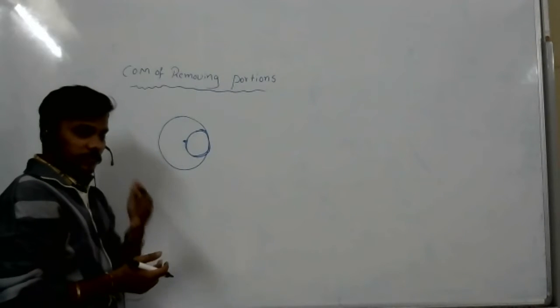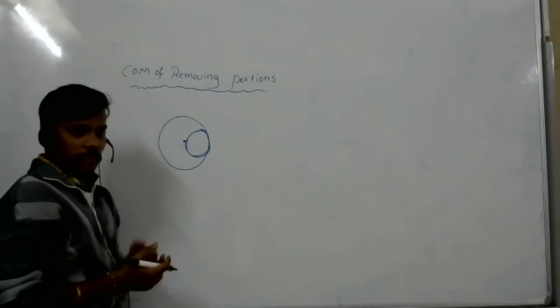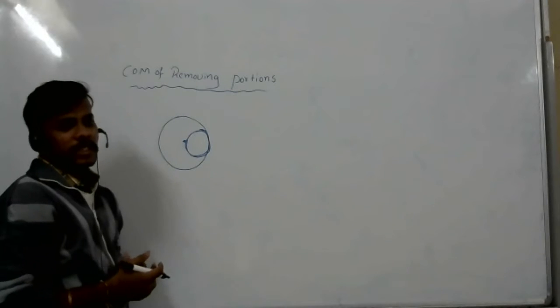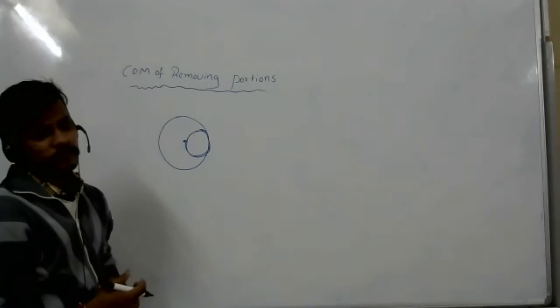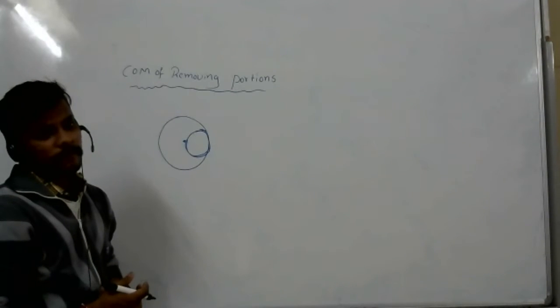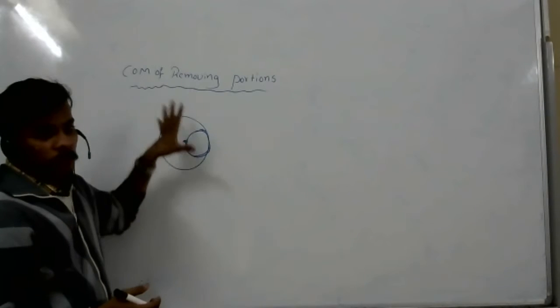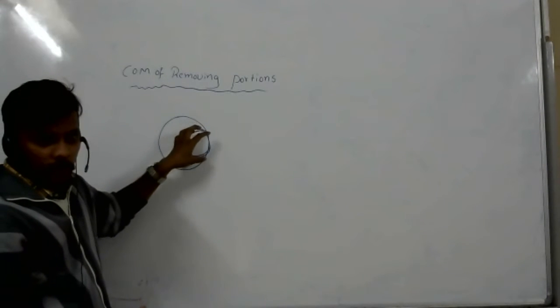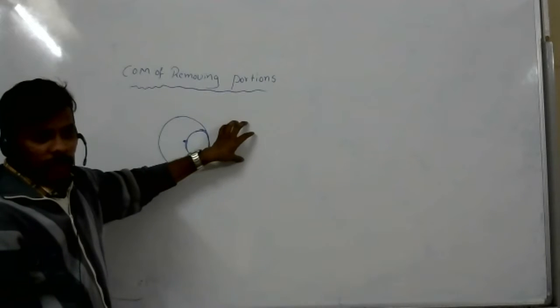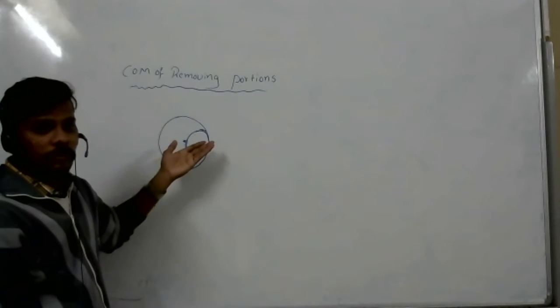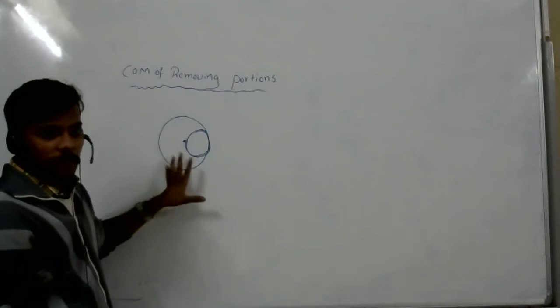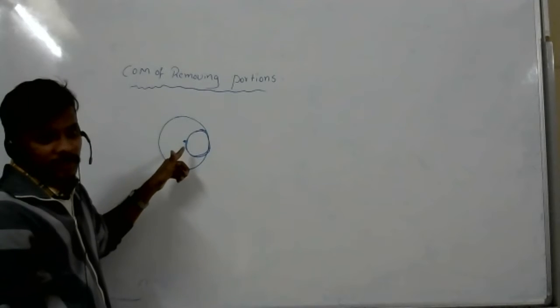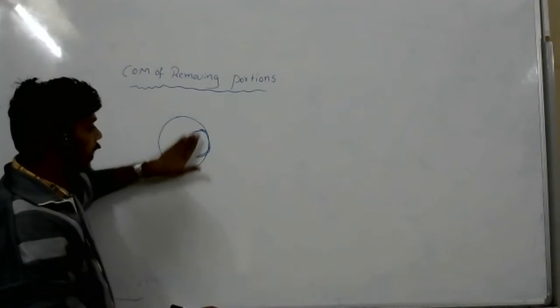I am going to find the center of mass for a body with a removed part. If I remove one part, the remaining part will be there. So where will the center of mass exist? Look at this, try to understand.